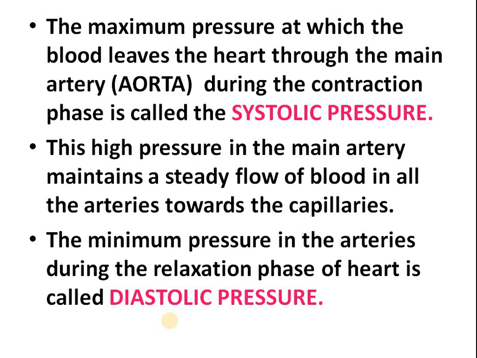When the heart contracts, the blood moves into the main artery aorta, and this aorta is further connected to smaller arteries and capillaries. So the maximum pressure at which the blood will leave the heart through the aorta during the contraction phase of the heart is called systolic pressure.